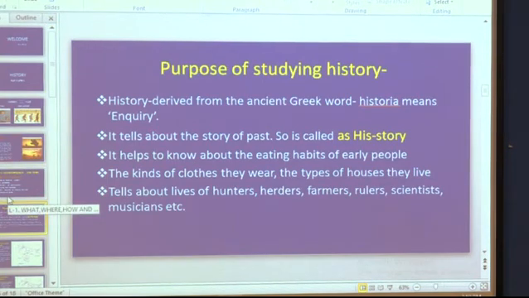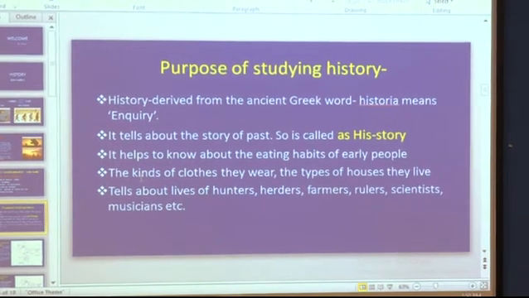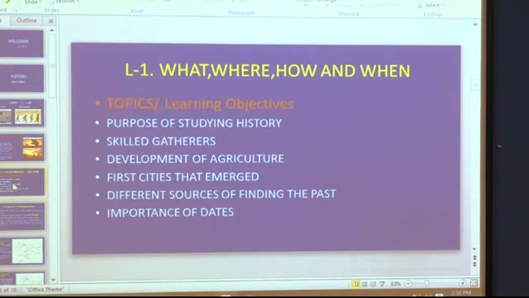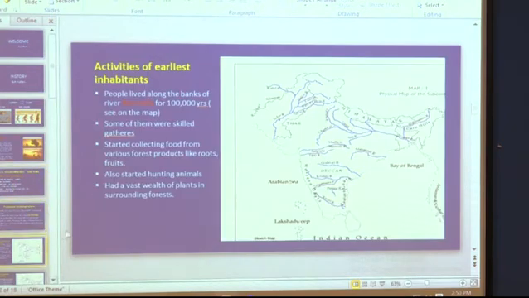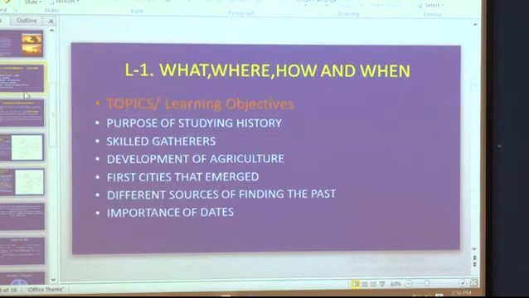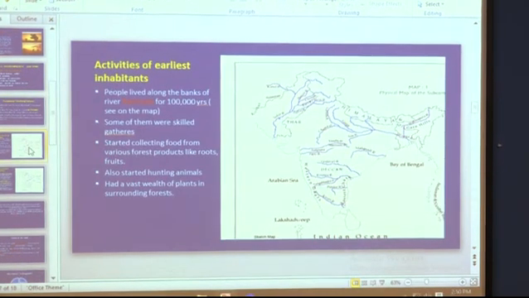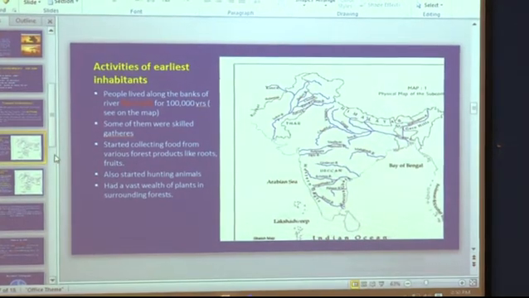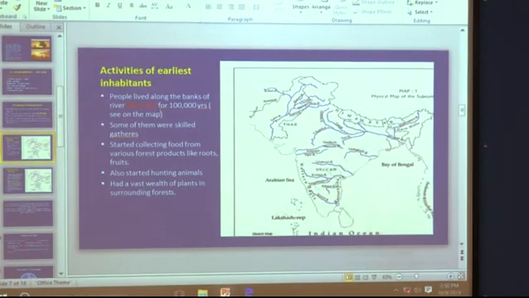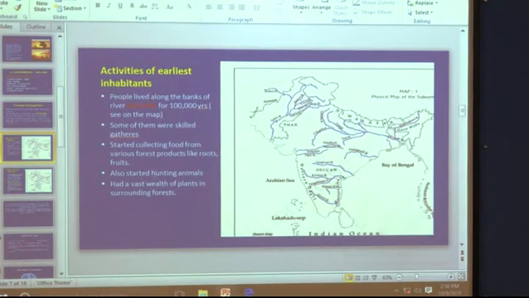Okay. So first we have learned the purpose of studying history, what it tells us about the story of the past, and about the eating habits of human beings. Again, we have seen the activities and occupation of the early man, where they settled. First they settled on the banks of the Narmada river, then they were skilled gatherers, they used to collect the products of roots and fruits.